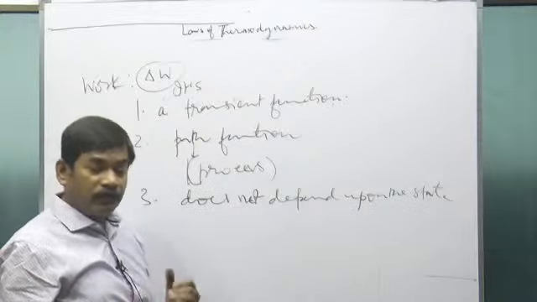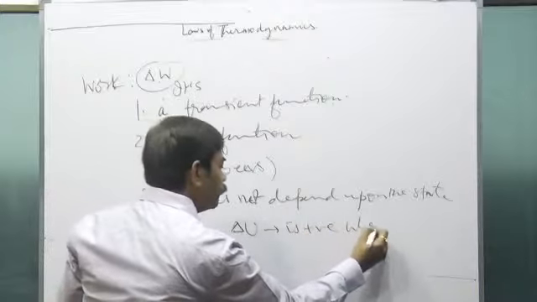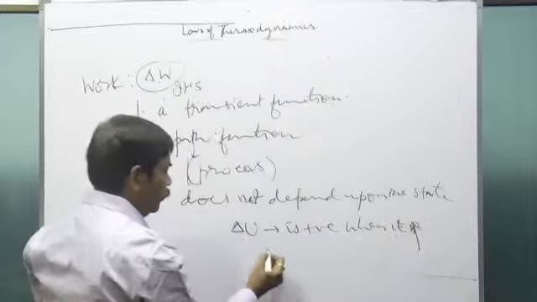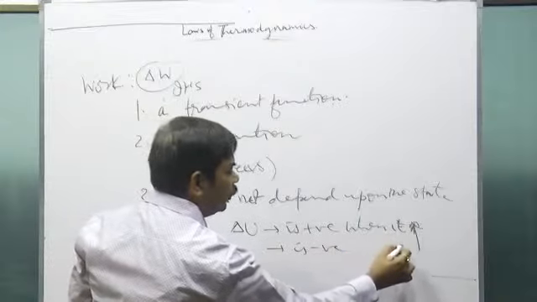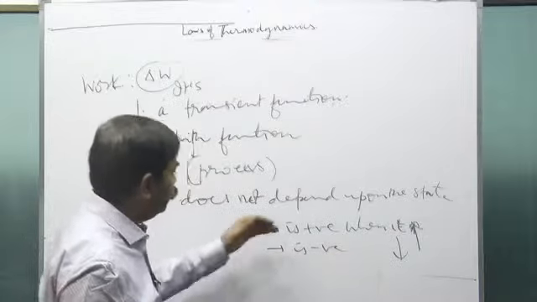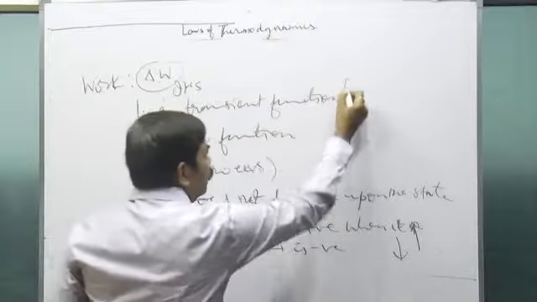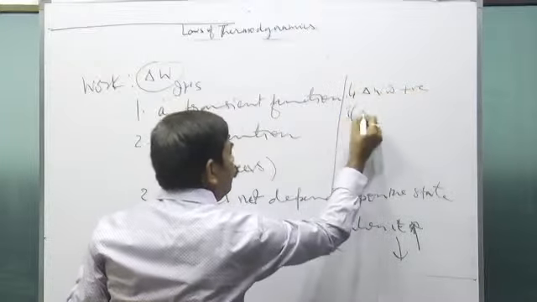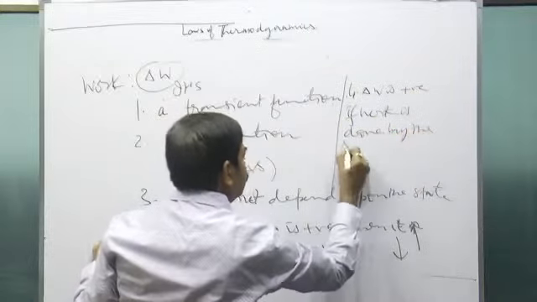One more thing. In the first law of thermodynamics, delta U is positive when internal energy of a system increases. And delta U is negative when the internal energy of a system decreases. And for the work, the fourth thing is that delta W is positive if work is done by the system.